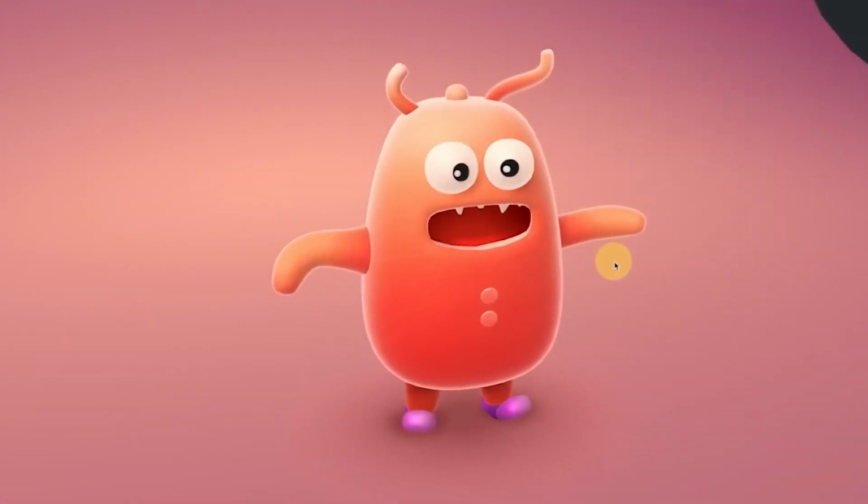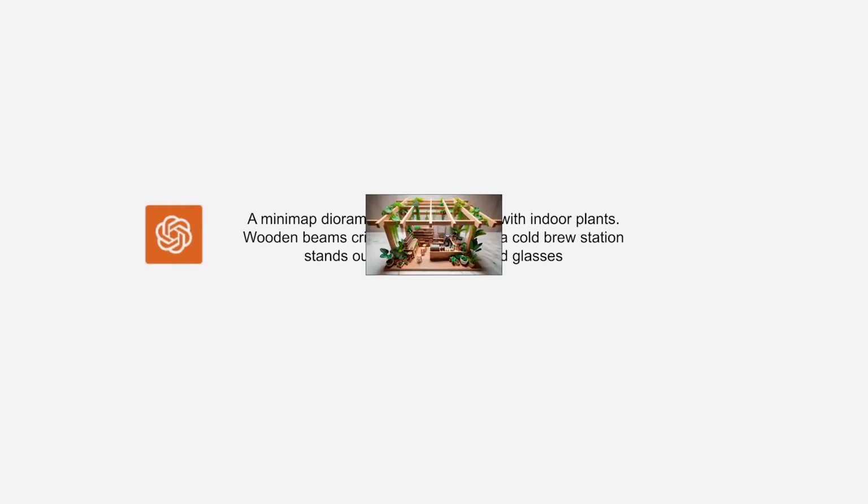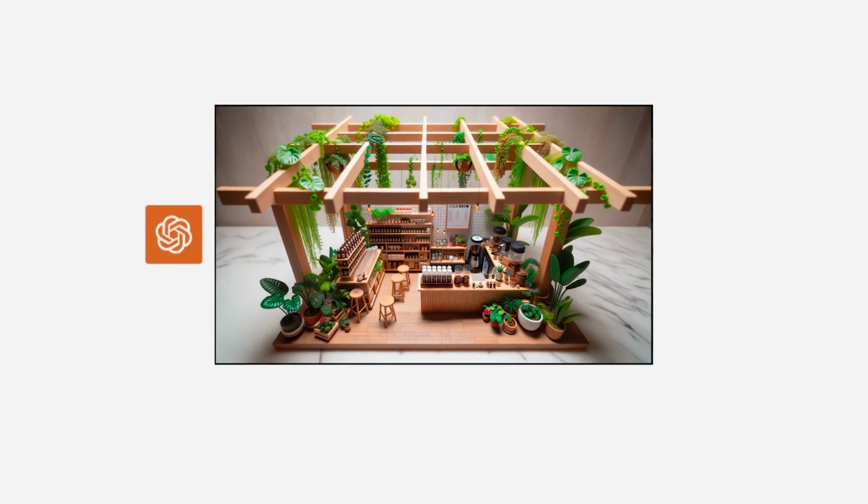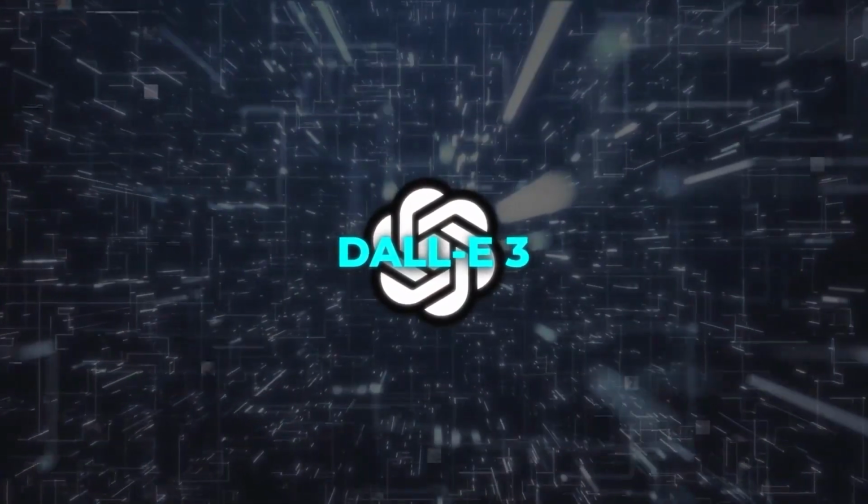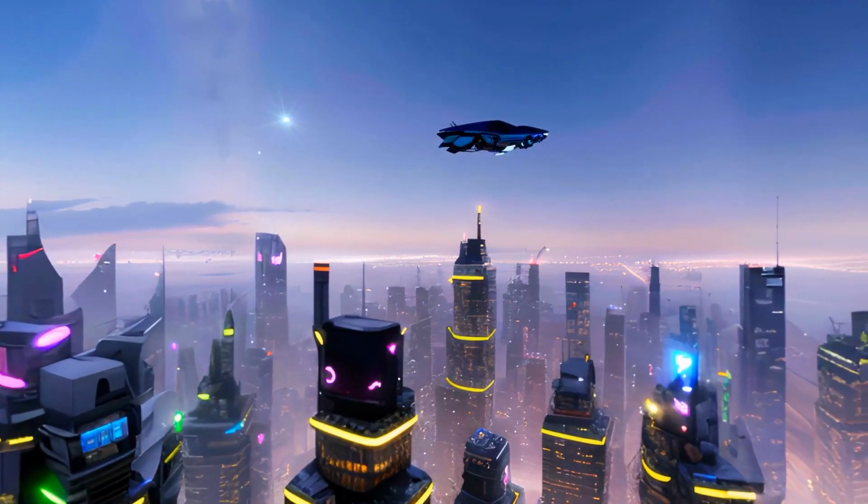Now, let's kick it up a notch with 3D representations. Imagine not just flat images, but full-blown 3D models. You can literally ask DALL-E 3 to create a 3D model of a futuristic cityscape, and it delivers. The level of detail is just mind-blowing.